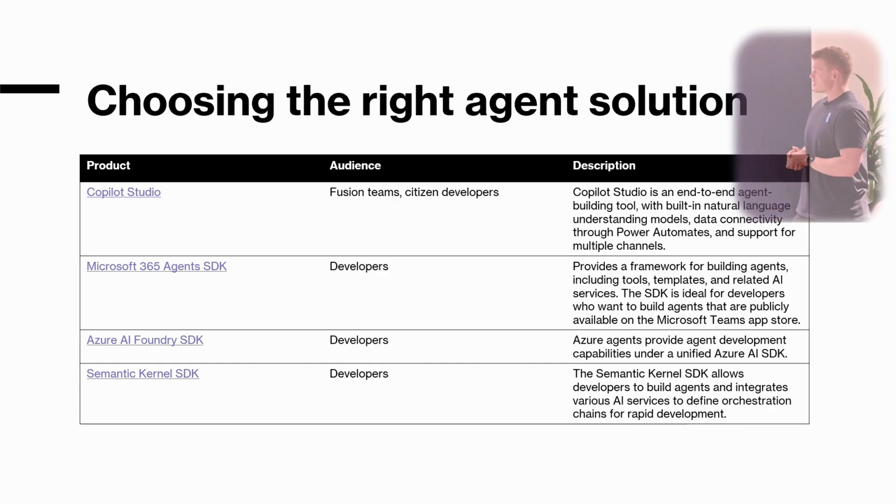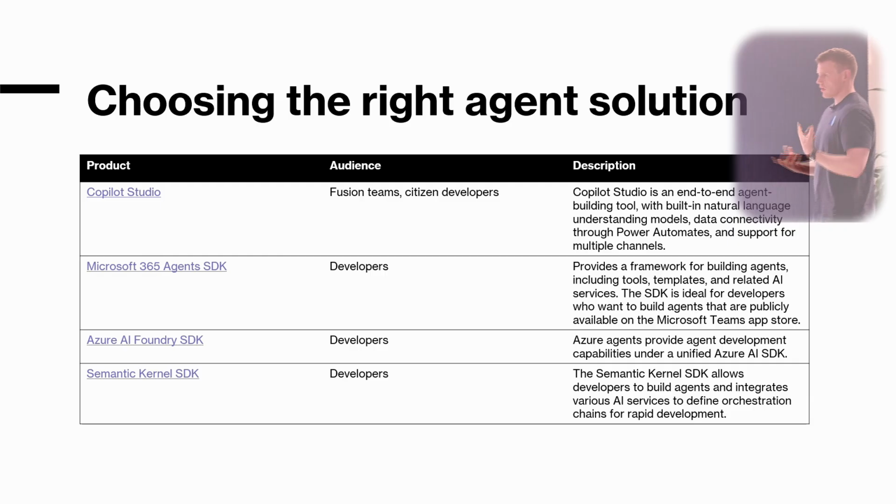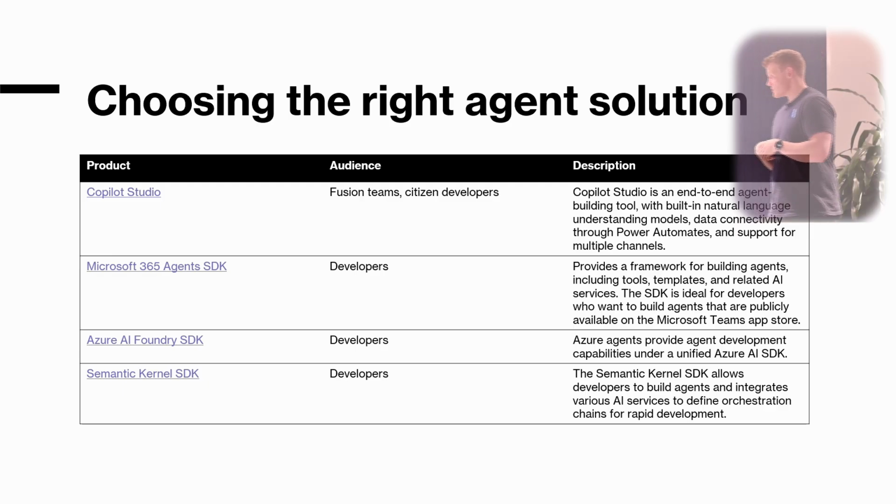So essentially Copilot Studio is really designed for your citizen developers or low-code developers, but they can work collaboratively alongside your pro-code developers using something like the M365 Agents SDK. And there are also options for Azure AI Foundry and Semantic Kernel. You can use them well together. So you can deploy agents that have the Semantic Kernel features to Azure AI Foundry, and then you can connect agents that are deployed to Azure AI Foundry to Copilot Studio.